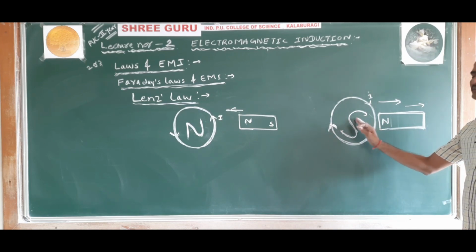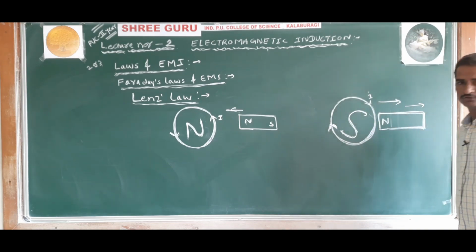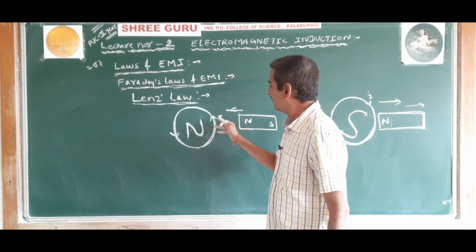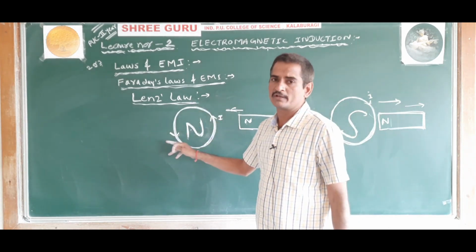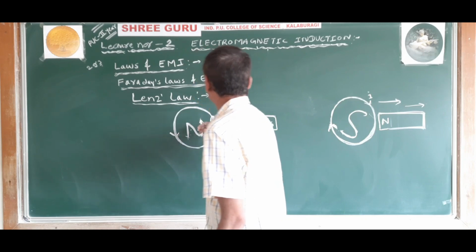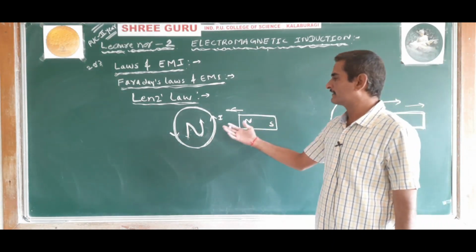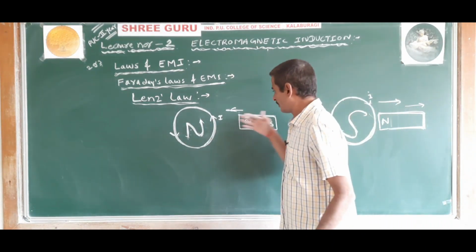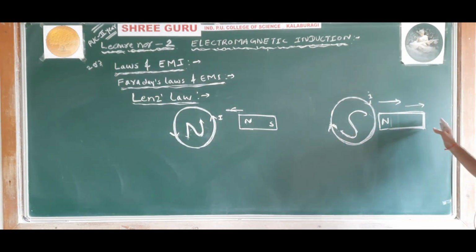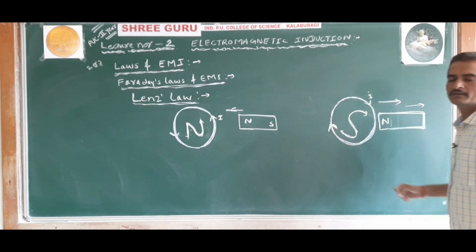So once south pole is generated, the motion of the magnet away from the coil will be opposed. And here, when the magnet is moving towards the coil, an induced current is developed in the anti-clockwise direction. As a result, the face of the coil towards the magnet will develop north polarity, and the north will oppose the motion of the magnet. While moving away from the coil, south polarity will oppose the motion of the magnet.